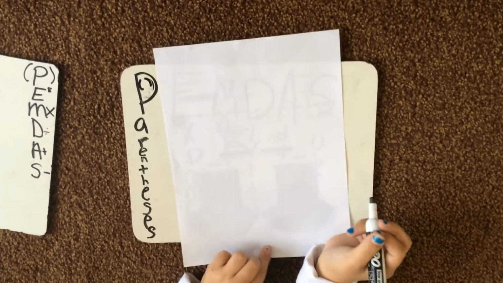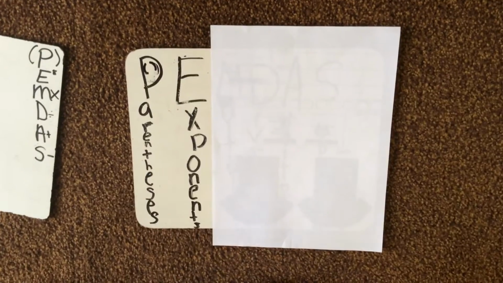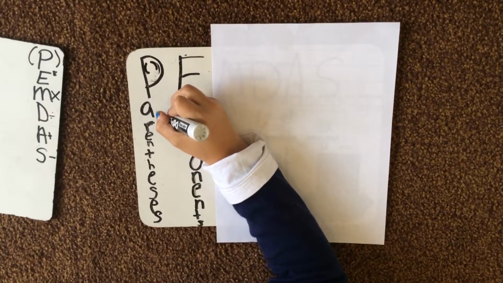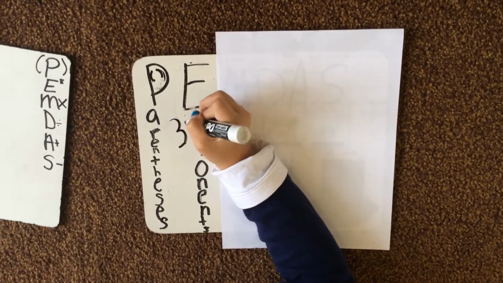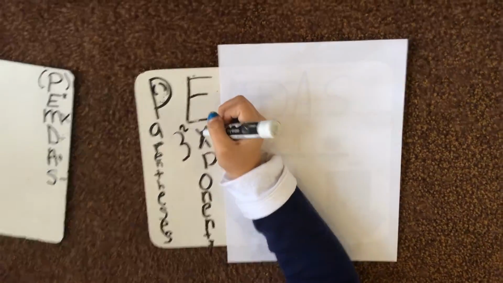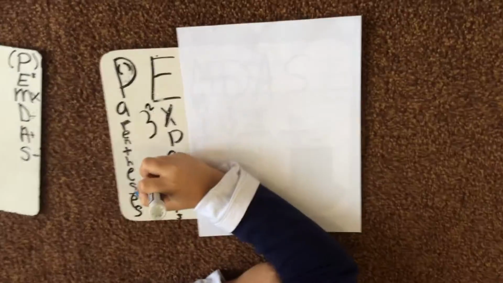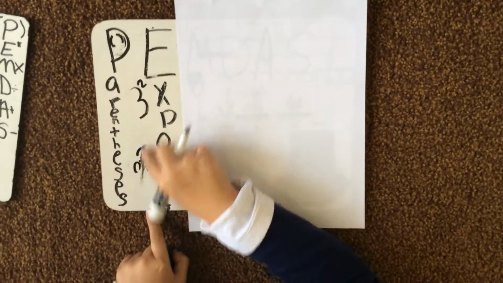So that's the parentheses. Next you look for exponents. Exponents are when you have your base number, which is 3, and then you say it's 3 squared, so it would be a 2. So you would have to write out 3 two times, and then you do a multiplication, and that's how you would do the exponents.